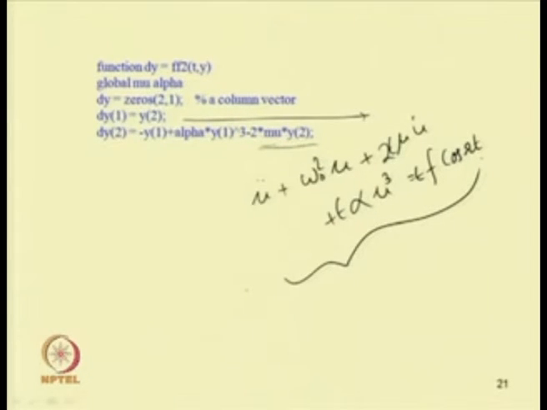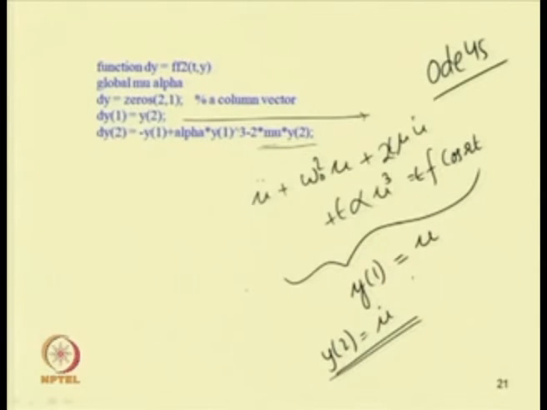In this case, it can be reduced to 2 first order equations by putting y 1 equal to u, so then u dot equal to y 2. So, let us put y 2 equal to u dot. So, we can have 2 first order equations. The first order equation is u dot equal to y 2. So, in this RK4 method, or by using ODE 45 in MATLAB, we can use the ODE 45 function to find the response of the system.